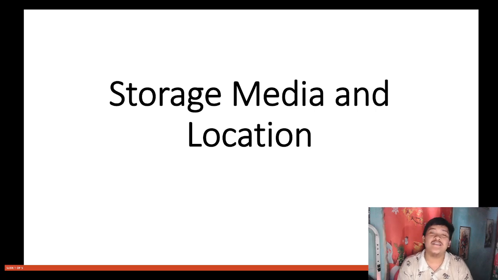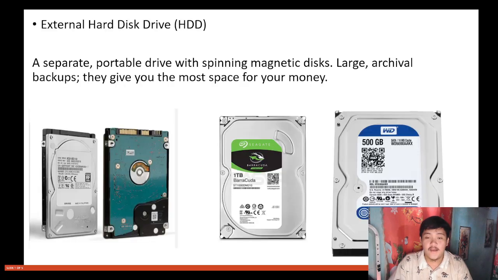So listen everybody, let's talk about storage, media, and location. Some people are familiar with this storage. It's called storage. This one is an example of an external hard disk drive.